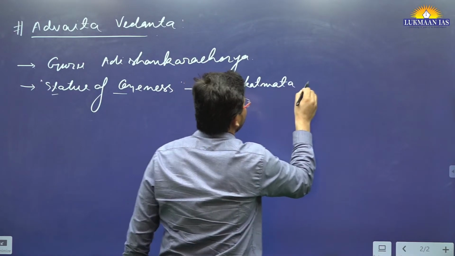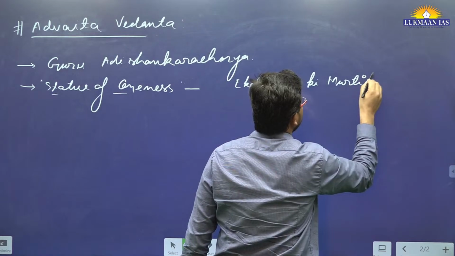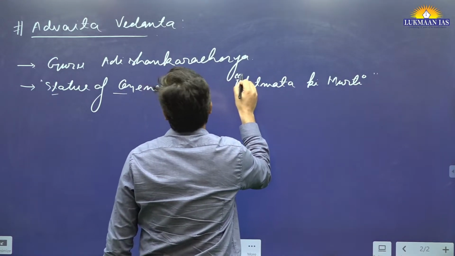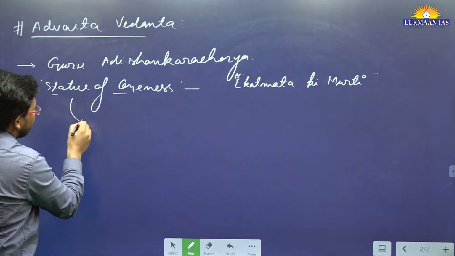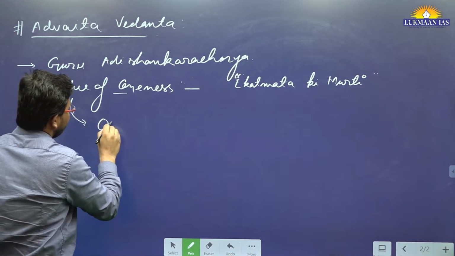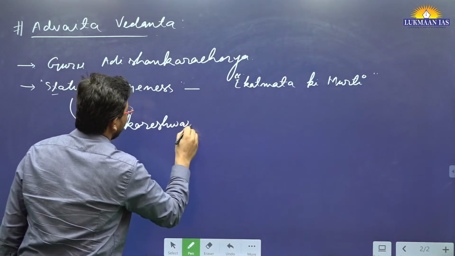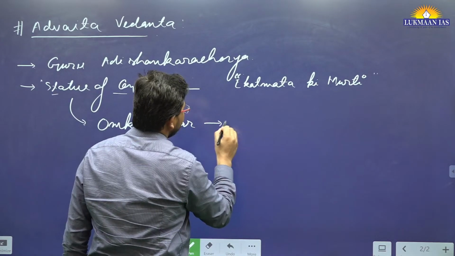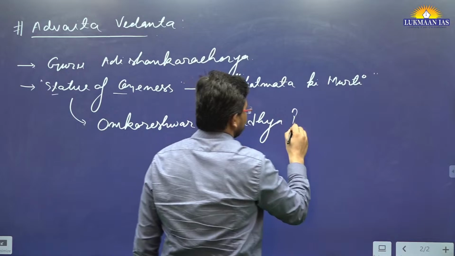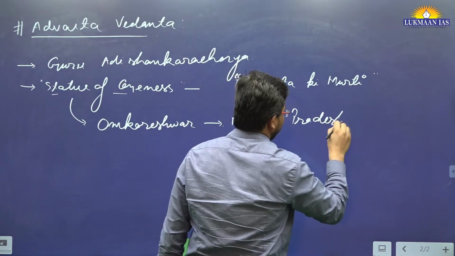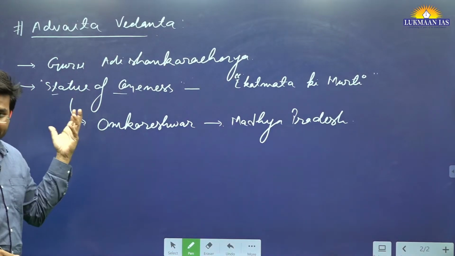This is important. And where is it located? In Omkareshwar, in Madhya Pradesh. These are the factual information from this topic.